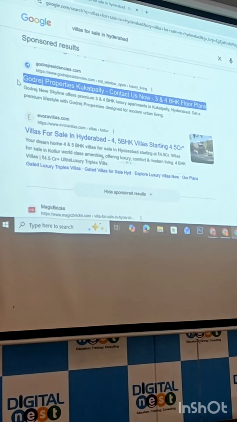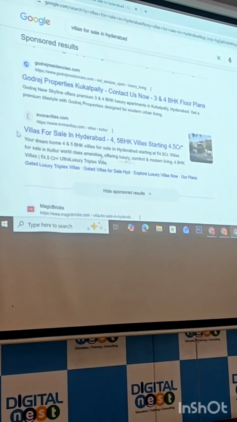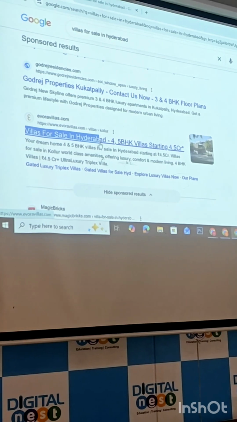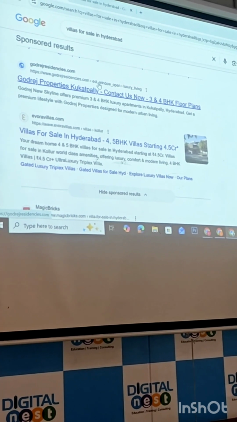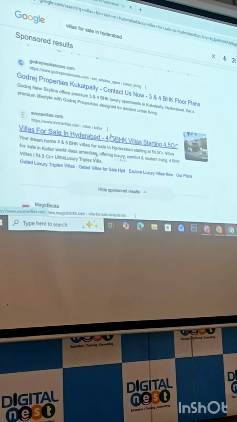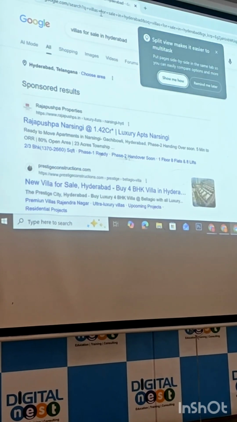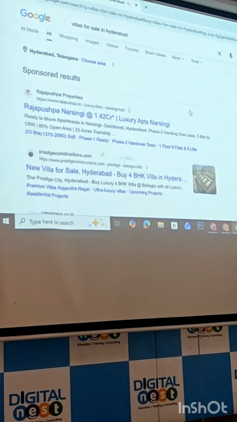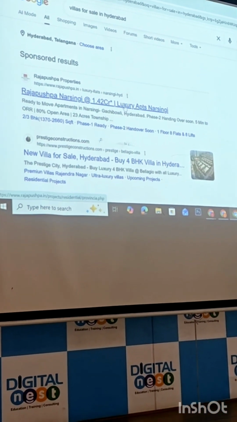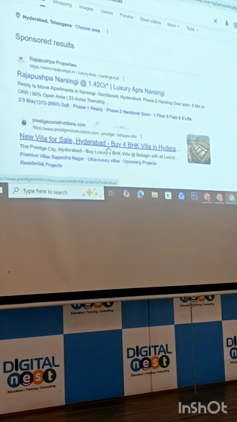This is one of the reasons why we have pinned that headline, so that the user should see your keyword, villas in Hyderabad. And even though this is about flats, is it good? No. Now from 2 of this, where will you click? Villas. Okay. Now this Rajpushpa apartments, here villas. Which one will you click on? Villas.